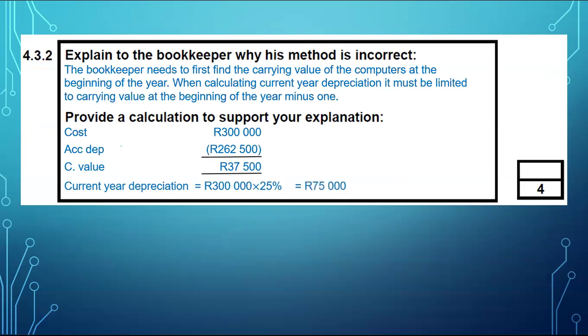Do you see where the problem is now? Depreciation is more than carrying value at the beginning of the year. So we couldn't take the 75,000 rand. So we had to limit depreciation to 37,500 minus 1. Hence, our current year depreciation will be 37,499.